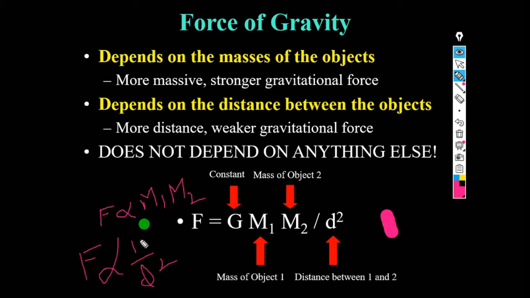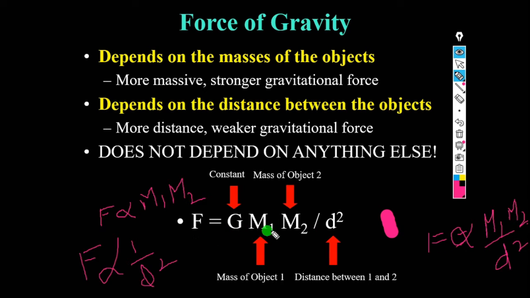Hence if we combine these two, we get F is directly proportional to m1 m2 by d square.